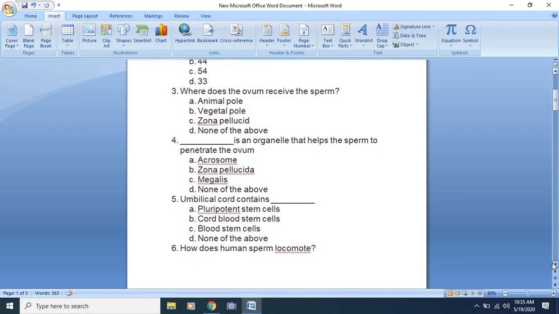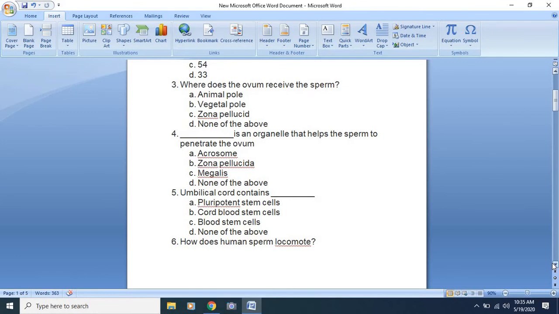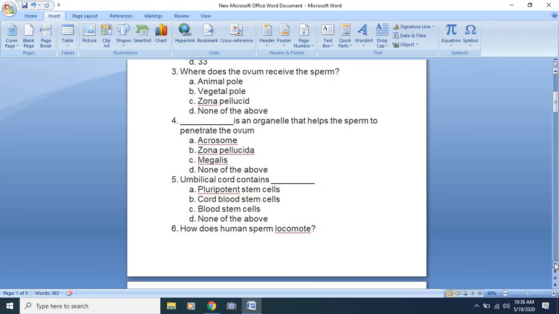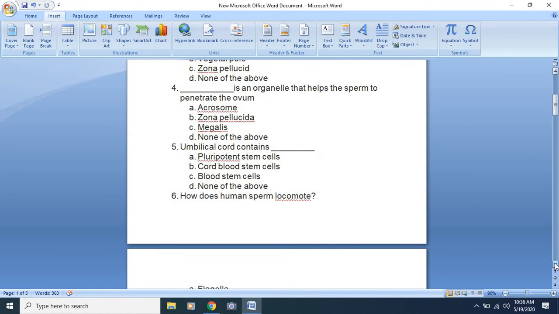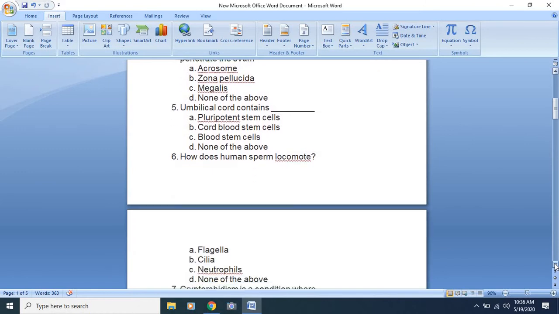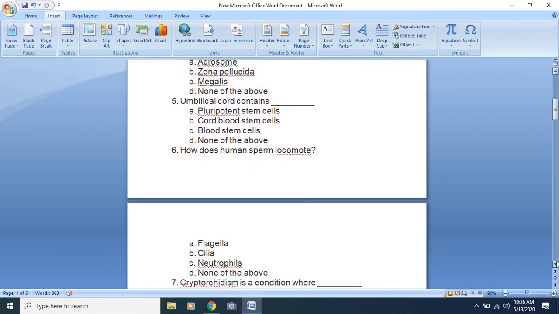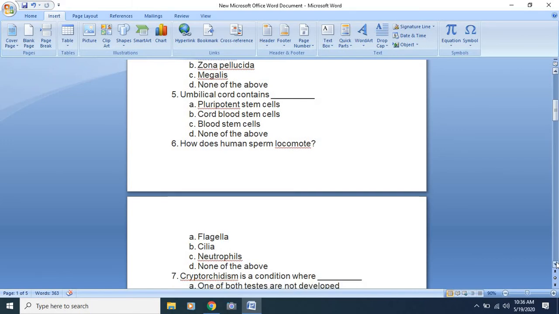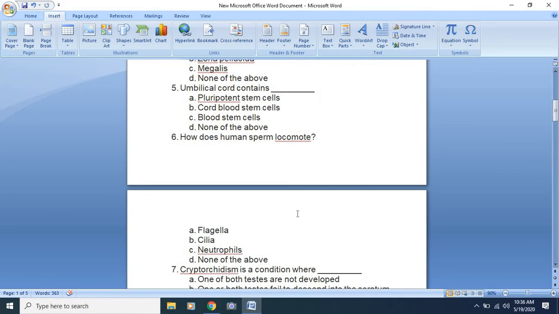how does the human sperm locomote? That is, how do they move from one place to another, with the help of which locomotory organ? Here the options are given: flagella, cilia, neutrophils, and none of the above. So the answer will be the flagella.